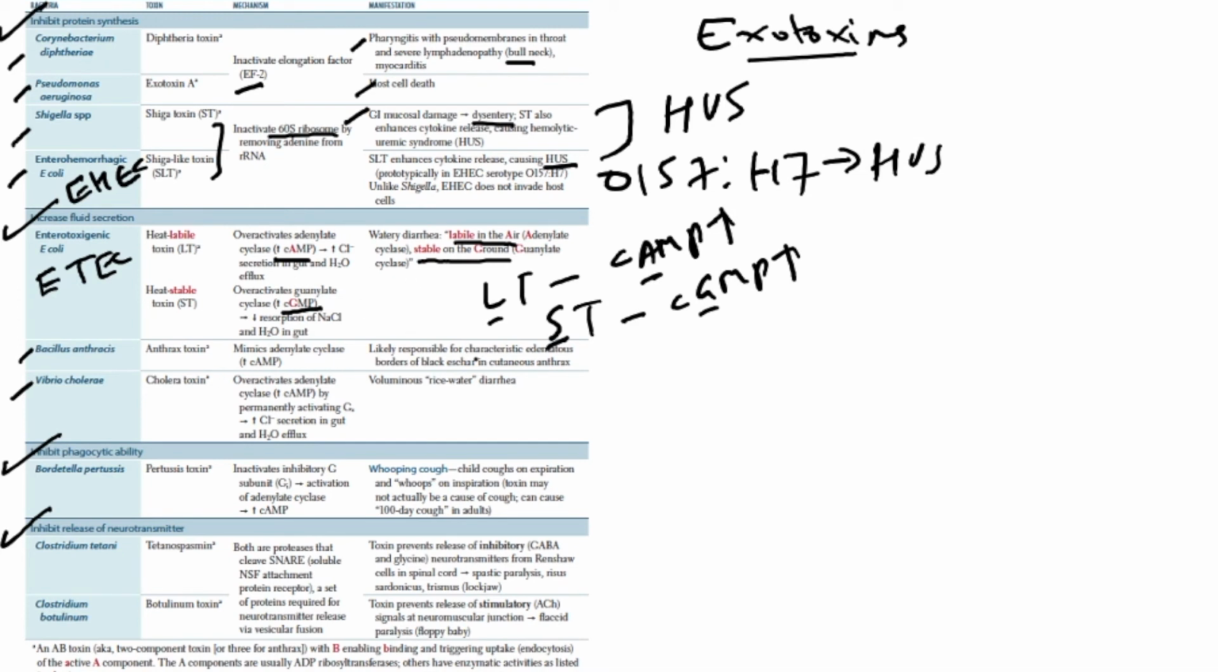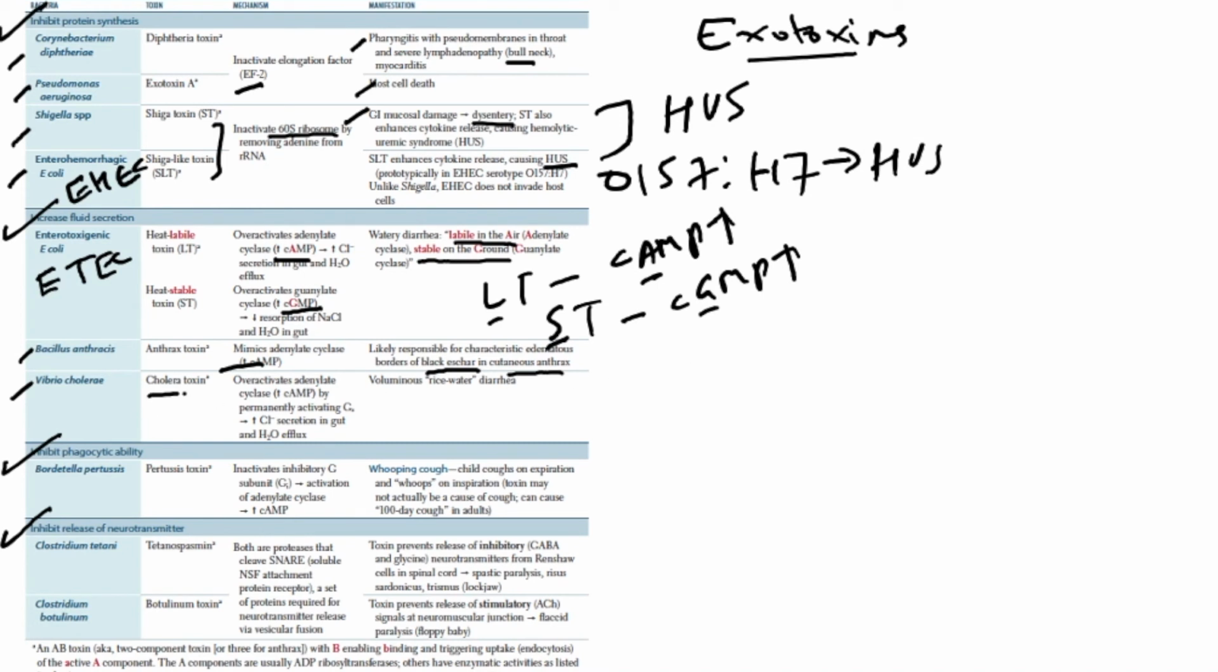Bacillus anthracis has anthrax toxin. Anthrax toxin also increases cyclic AMP level by mimicking the adenylyl cyclase enzyme, and is likely responsible for the characteristic edematous border of the black eschar in cutaneous anthrax. In cutaneous anthrax, black eschar is there, and the edematous border may be because of the raised cyclic AMP by anthrax toxin.